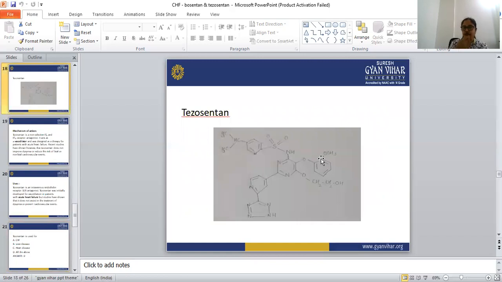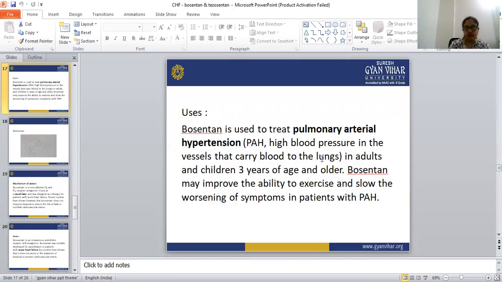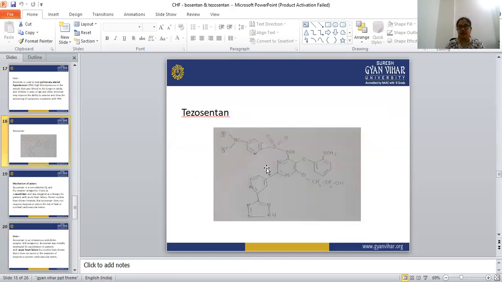The next drug is tezosentan. Look at the structure. In bosentan there are two pyrimidine rings, but here only one pyrimidine ring is there. An amine group is attached, with sulfur dioxide, and a six-membered ring with one nitrogen atom connected with propane, whereas in bosentan a butane group is there. The alcoholic group is the same as in bosentan, and there is a five-membered ring that has four nitrogen atoms.